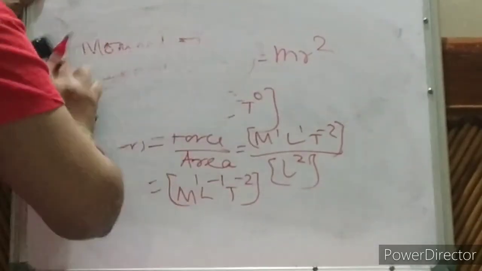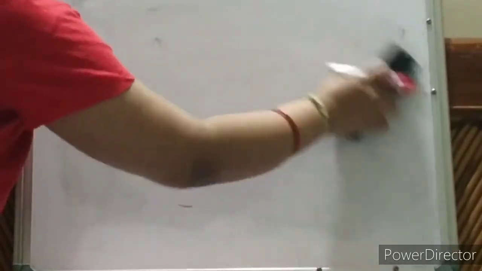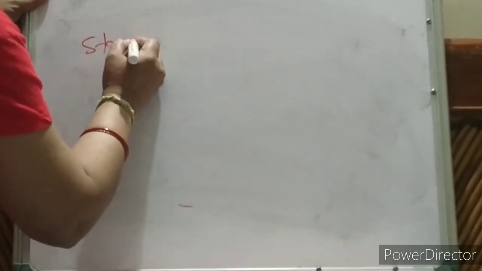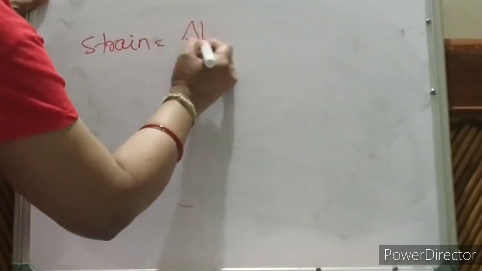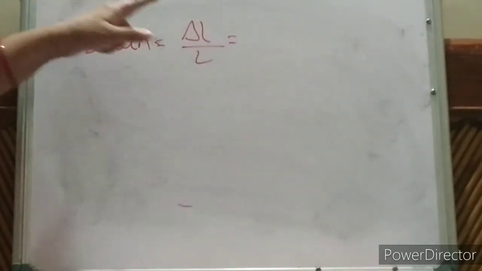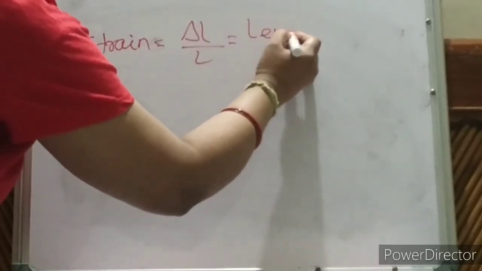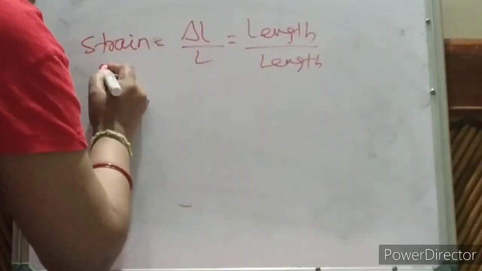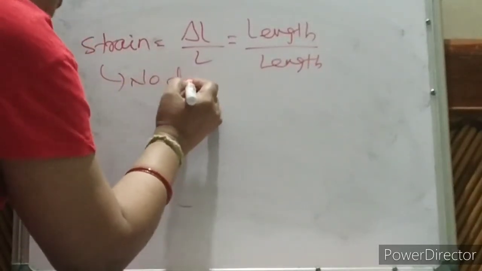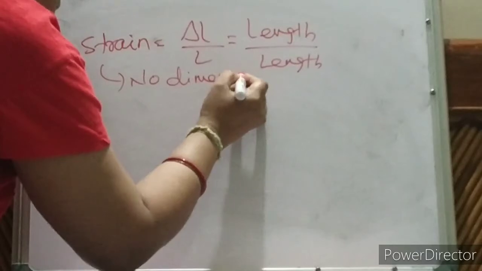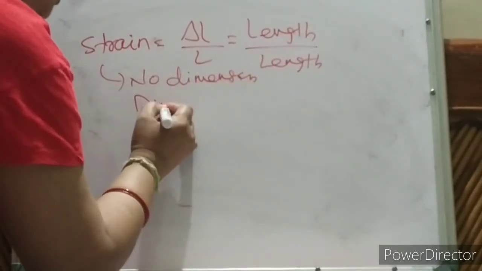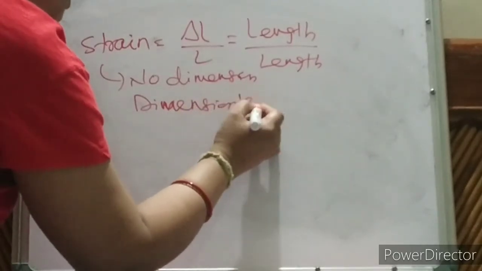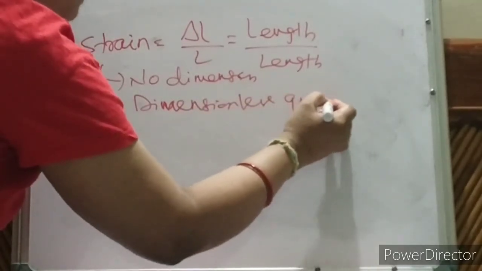What is strain? Change in length by original length. That is your strain. So both are length by length, so it has got no dimension. Strain has got no dimension. That means it is a dimensionless quantity.